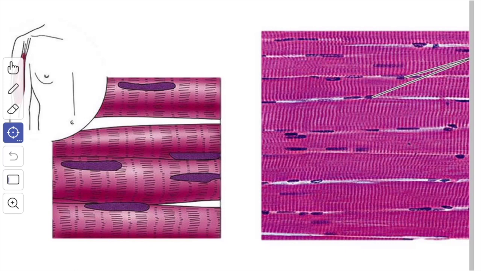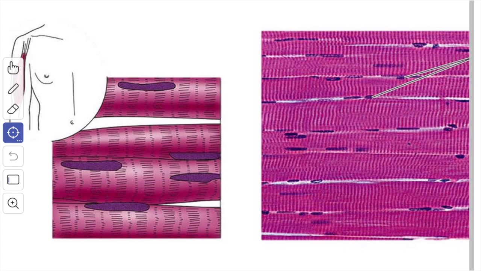The cytoplasm or the sarcoplasm is filled with numerous longitudinal fibrils that are called myofibrils. The most striking feature of the skeletal muscle fiber is the presence of transverse striations in them. After staining with hematoxylin, the striations are seen as alternate dark and light bands that stretch across the muscle fiber. The dark band is also called the A band, while the light band is also called the I band. A stands for anisotropic, I stands for isotropic.